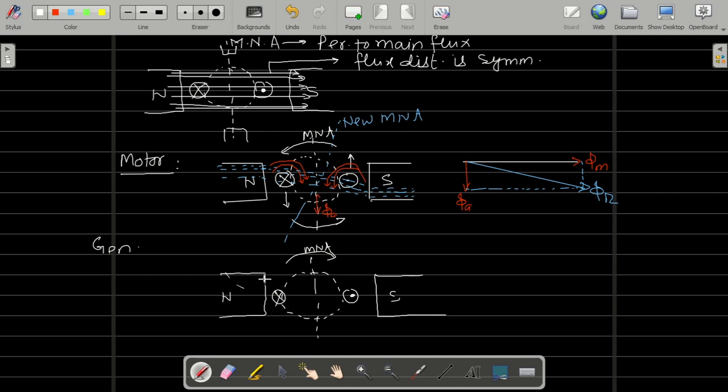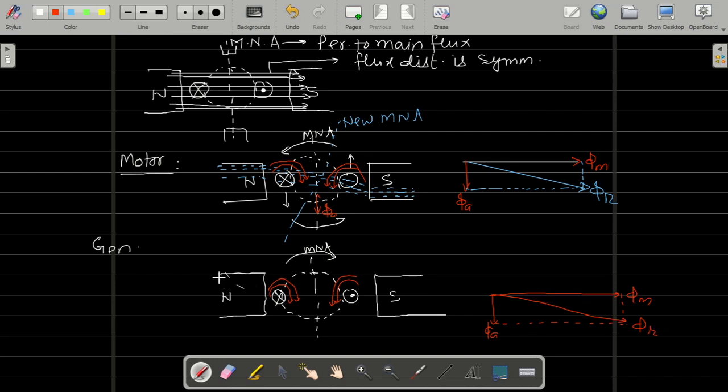And as you increase the load, that will become a current carrying conductor. It will produce a flux around it. That amount of that flux will also be increased. And according to right hand thumb rule, flux का direction क्या है? Current carrying conductor produces a flux around it, and it will be like that. Clear? So main flux will be here, phi m. Phi a will be here. And as you increase the load, phi a will increase, right? And resultant of this is what? Phi resultant.